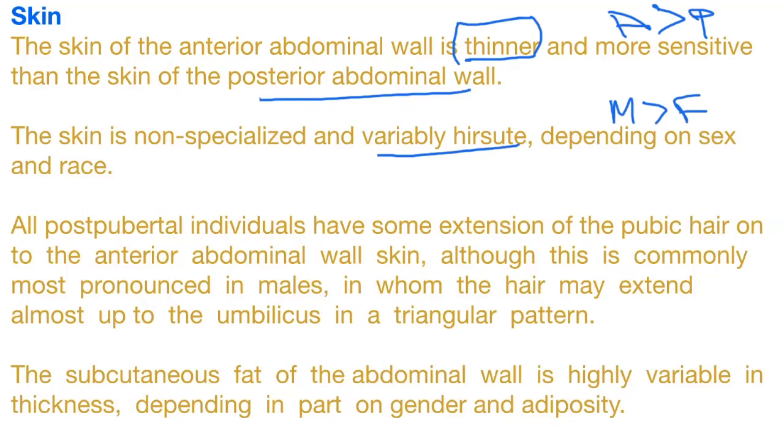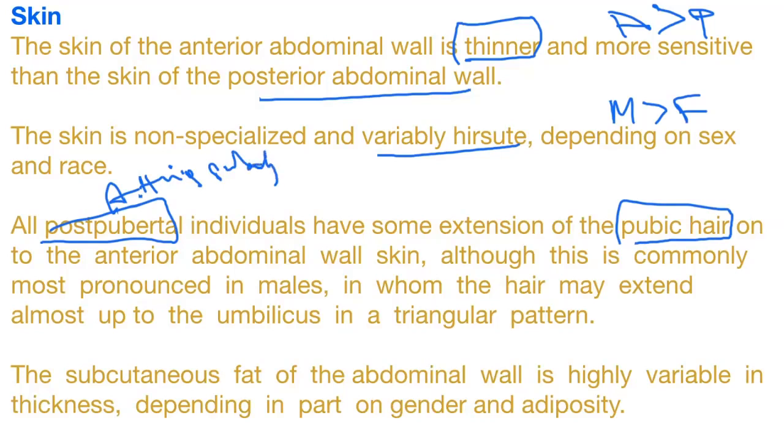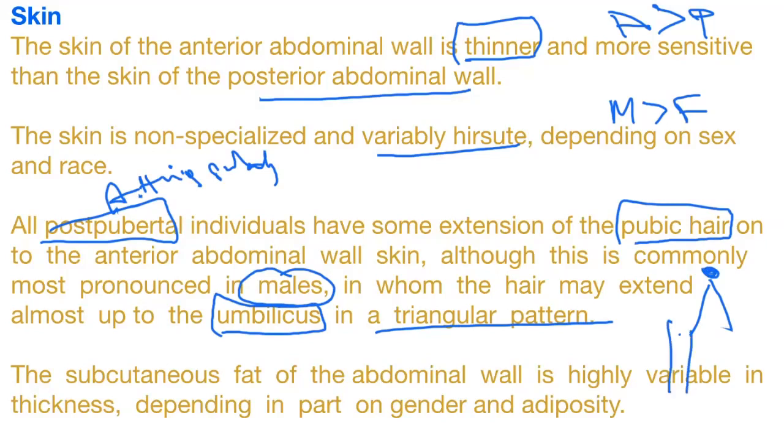All post-pubertal individuals have some extension of the pubic hair. That means after puberty, okay, after attaining puberty, on the anterior abdominal wall skin, although this is commonly most pronounced in males, in whom hair may extend almost up to the umbilicus in a triangular pattern. So up to the umbilicus in a triangular pattern, right, from pubis. It is more pronounced in males. If at all it is present in female, pronouncedly, it is called as hirsutism, right?